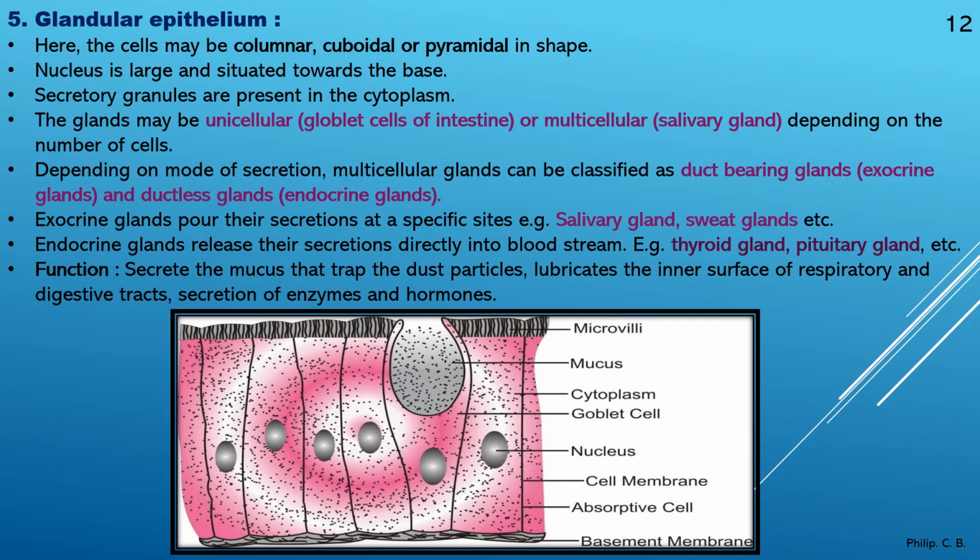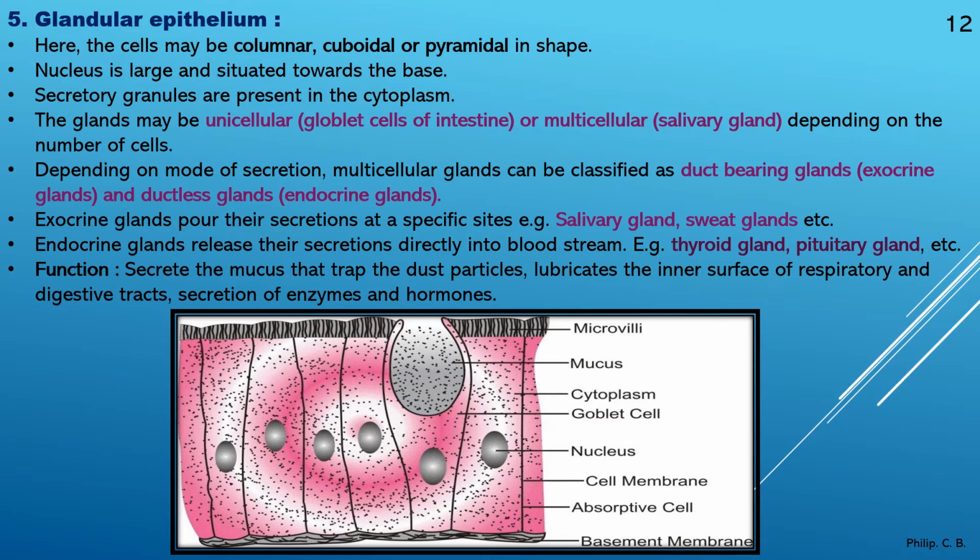Moving further, the fifth type, that is glandular epithelium. Here the cells may be columnar, cuboidal or pyramid in shape. So you can see three types of shapes are present: column shape, cubical shape and even pyramid shape. Okay, further, the nucleus is large and situated towards the base. Secretory granules are present in the cytoplasm.